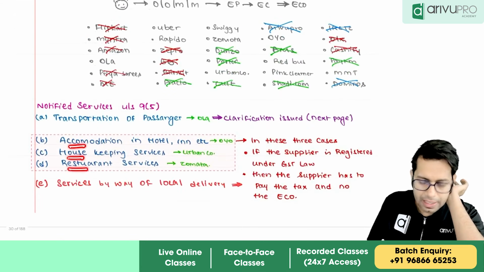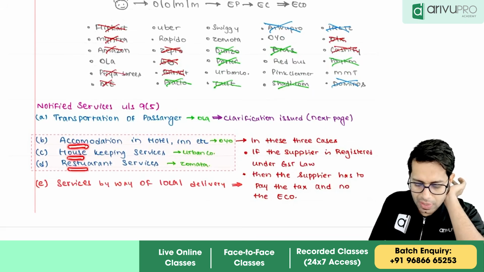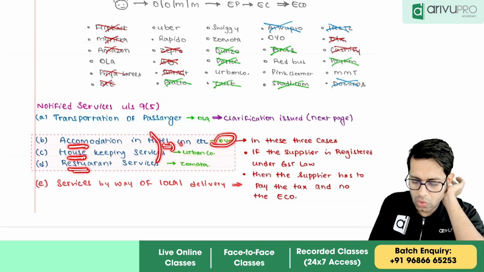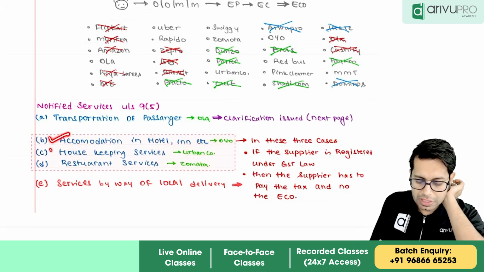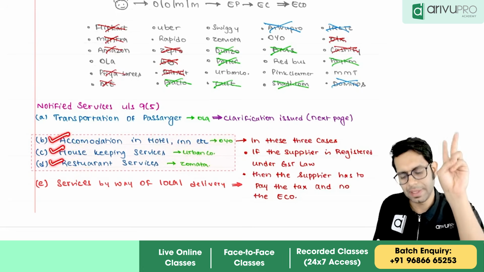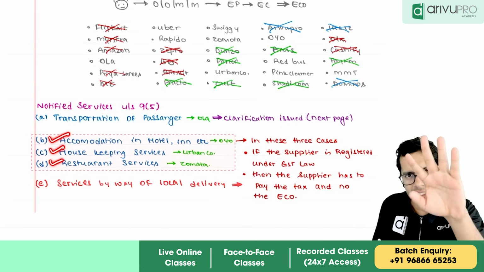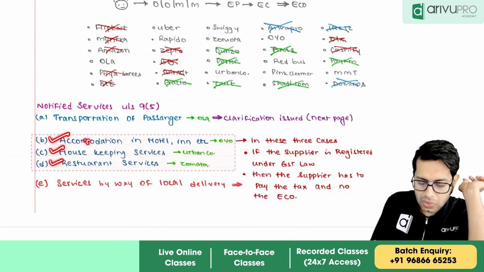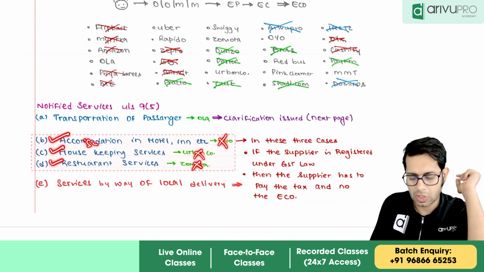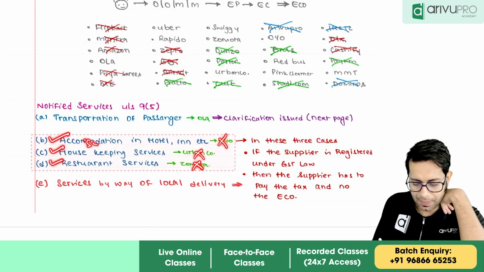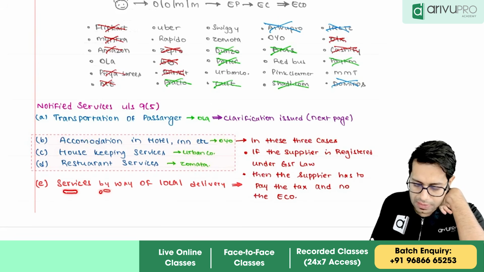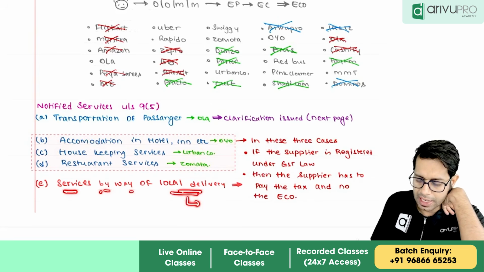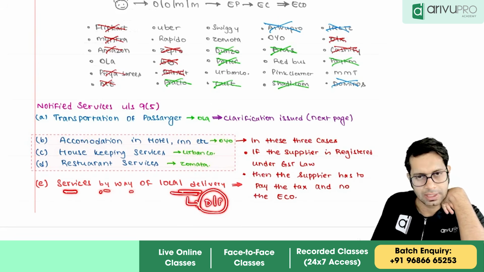Just like in the case of accommodation, housekeeping and restaurant, normally who has to pay the taxes? The e-commerce operator, which is Oyo, Urban Company or Zomato, has to pay the taxes. But if the person supplying accommodation services or housekeeping services or restaurant services is registered under GST law, the supplier should pay the taxes and not the e-commerce operator. Exactly the same point is applicable for services of local delivery. So for services by way of local delivery, who should pay the taxes? Dunzo or Porter.